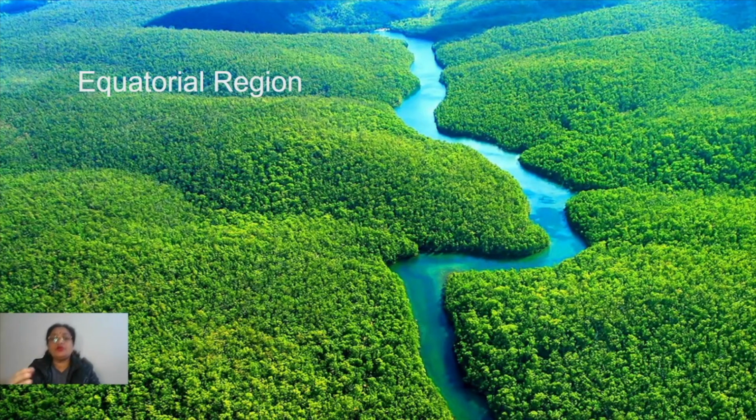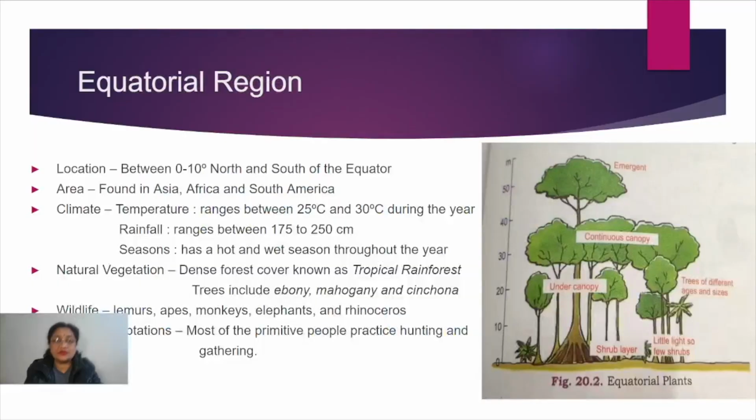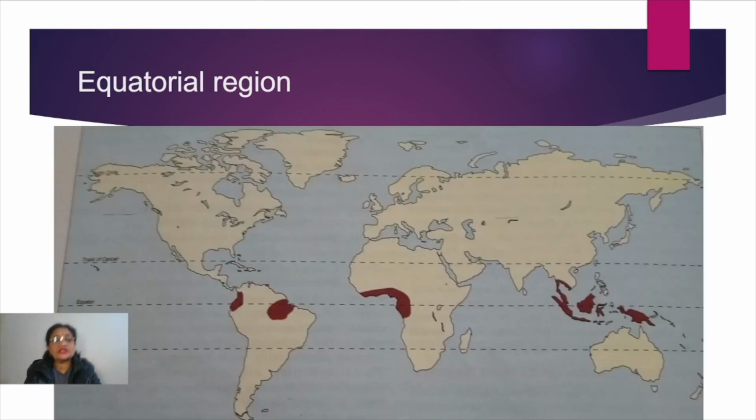Now what is so important about it that we are going to discuss here? How the climate of the equatorial region is different from other regions. The next thing we need to discuss is the areas in the different continents which belong to this region. Suppose we take the main continents within which this region can be found: number one is Asia, number two is Africa, and number three is South America.